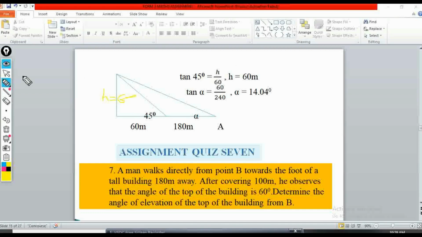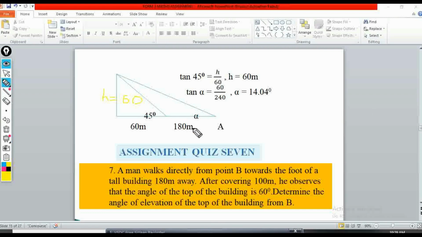Now let me rub this first. So my h, I've said, is 60. Yes, h is 60 there.